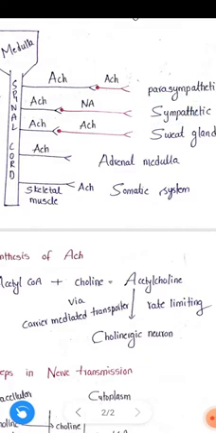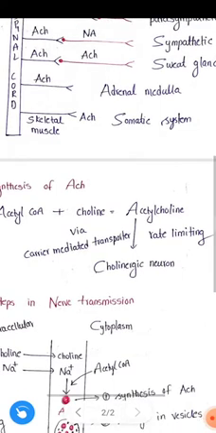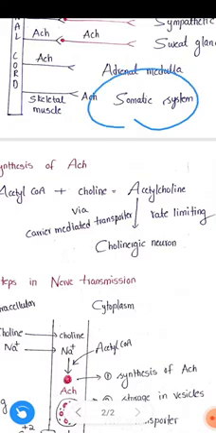Next, coming to the adrenal medulla. In adrenal medulla only one neuron is present and it releases acetylcholine. Next, coming to the skeletal muscle, everyone knows the neuromuscular junction. At the junction, the neurotransmitter released is acetylcholine. From here the action starts, and it enters into the somatic system.